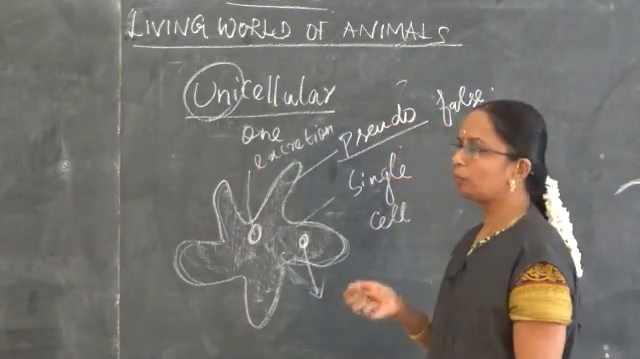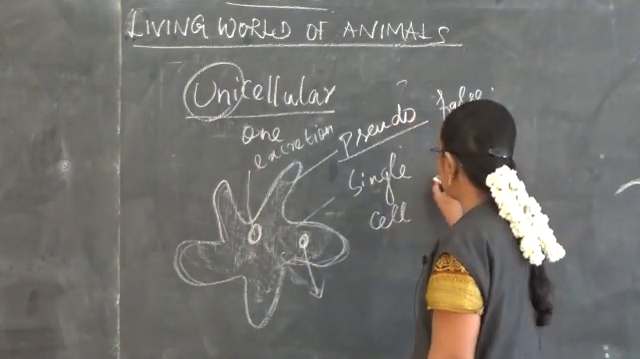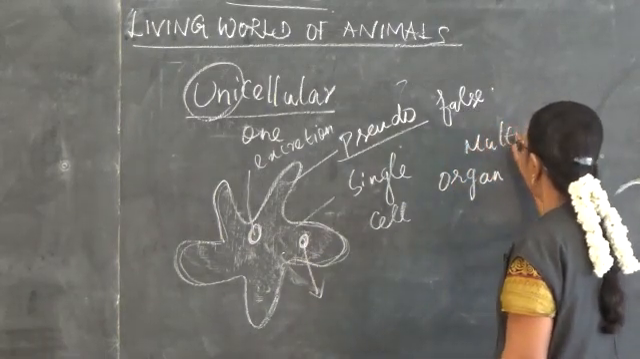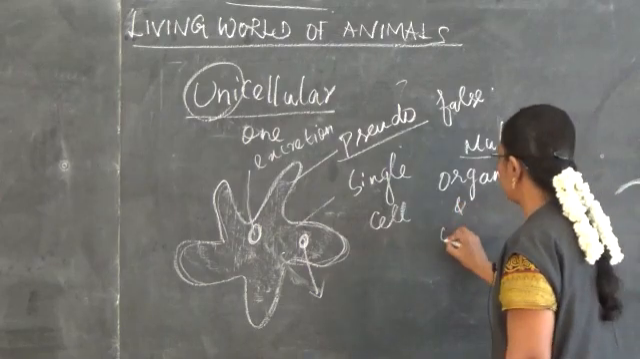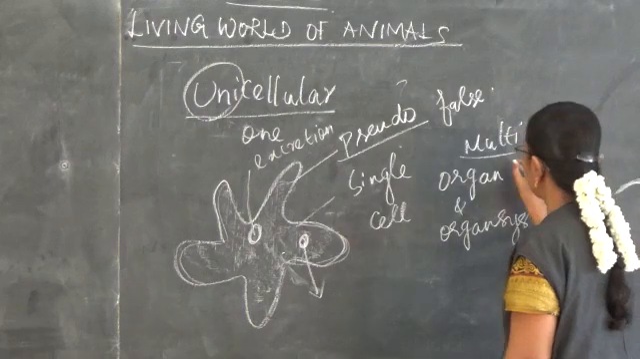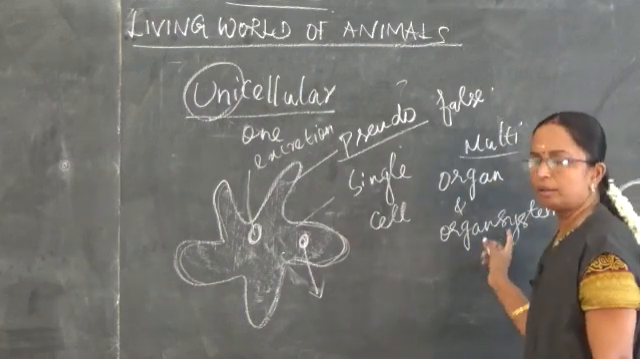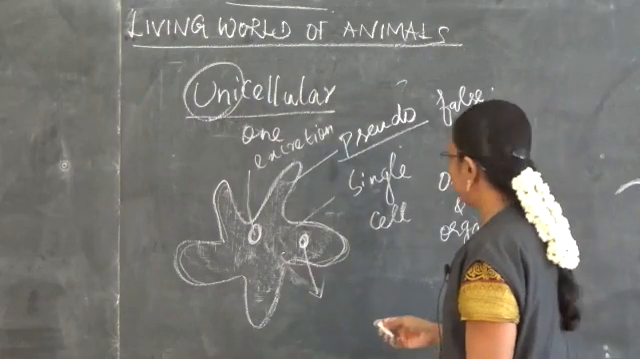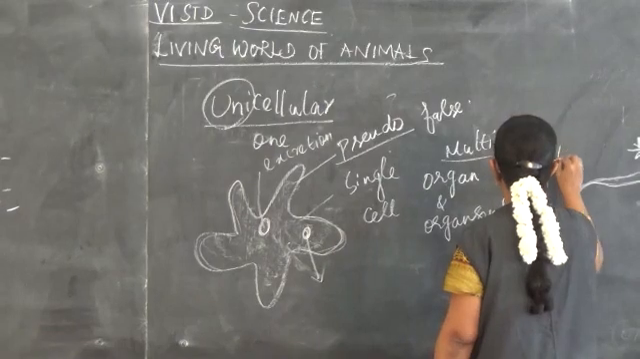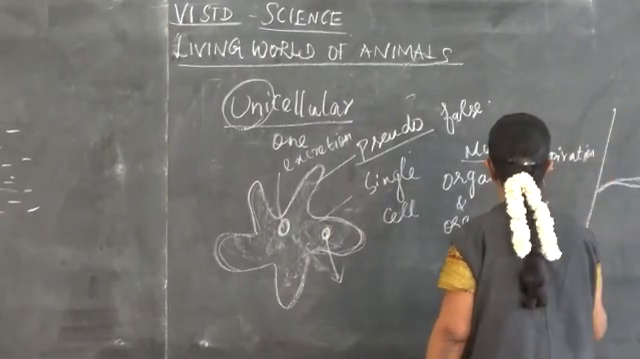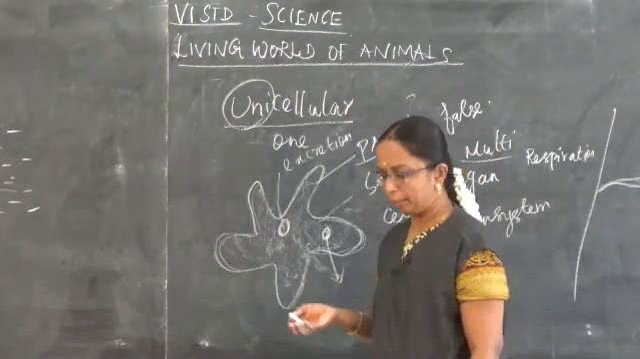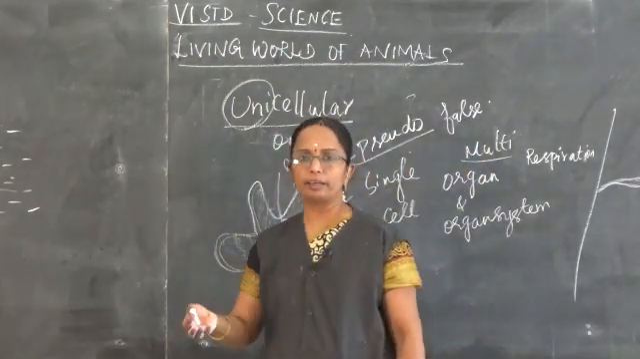And then when we talk about multicellular organisms, they have organs and organ systems. Multi means many cells. Organs and organ systems are there. Organs together form an organ system, and they do separate functions. For example, the respiratory system in human beings, the lungs are helpful for that. And then excretion, everything, each activity is done by a different organ and organ system.